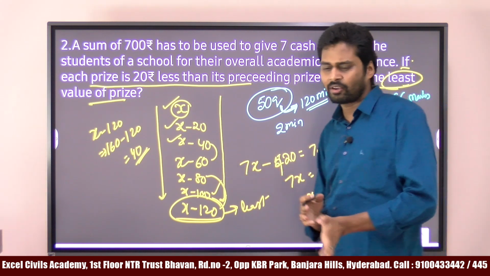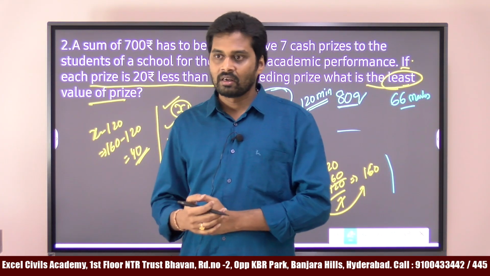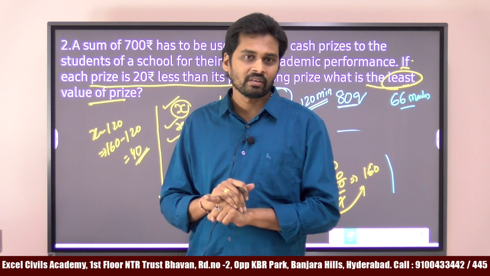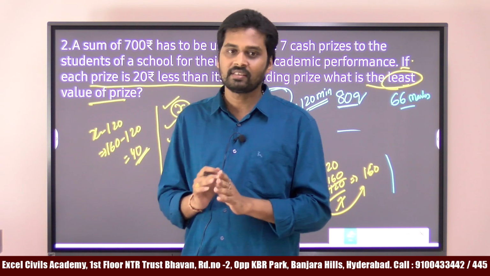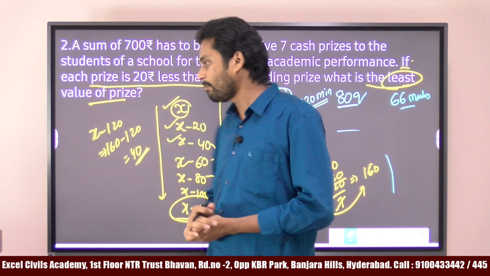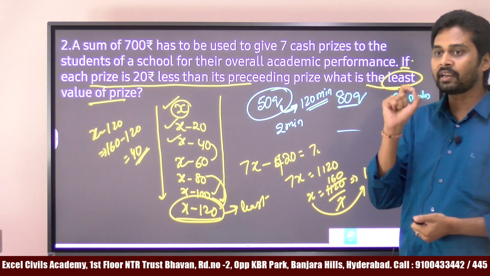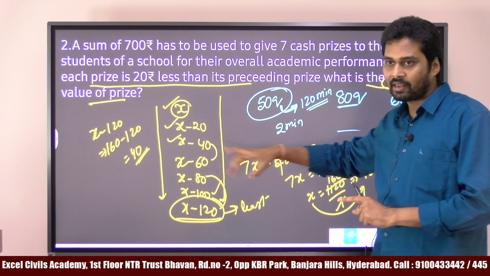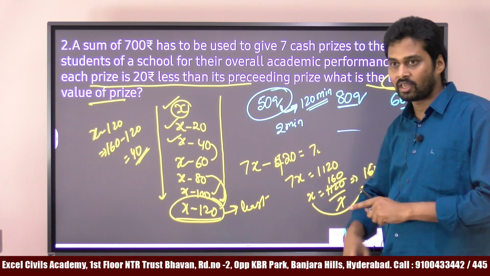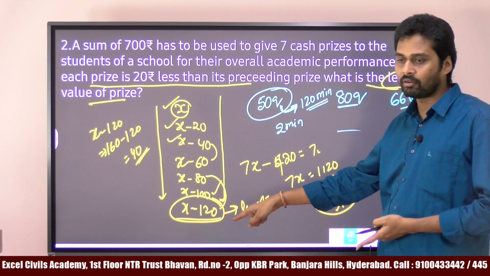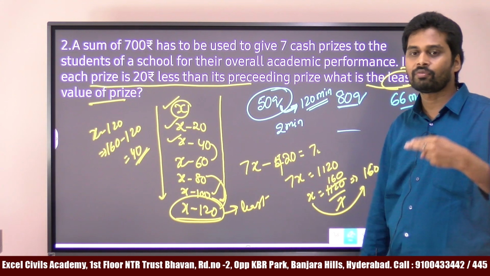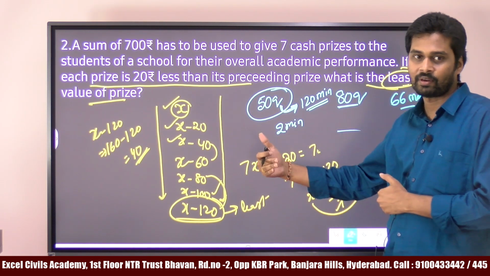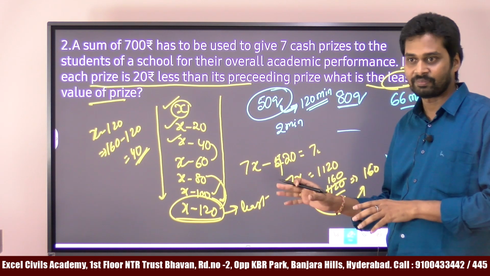Generally, if you write any competitive exam other than CSAT, for quantitative aptitude, you have less than 1 minute for every question, hardly 40 seconds. But in CSAT, you have an advantage. Why am I highlighting this point? Because you have an advantage in the CSAT. Even if you get an idea, you can calculate all these values in your mind. Even if you don't get the idea, you can write this value. So for every question we have 2 minutes. I'm not saying that you have to spend 2.5 minutes on every question, but I'm saying in general, right?